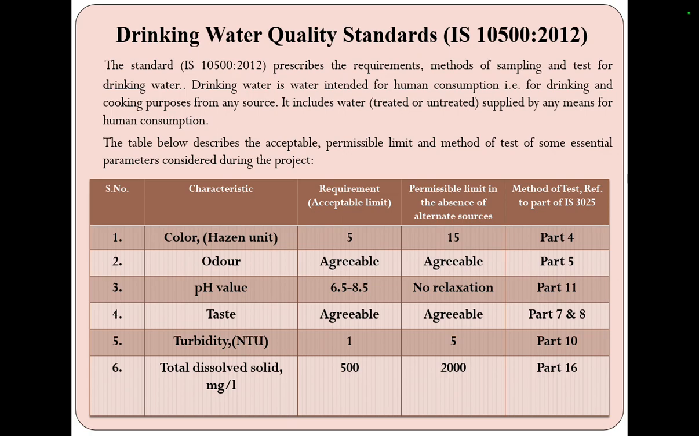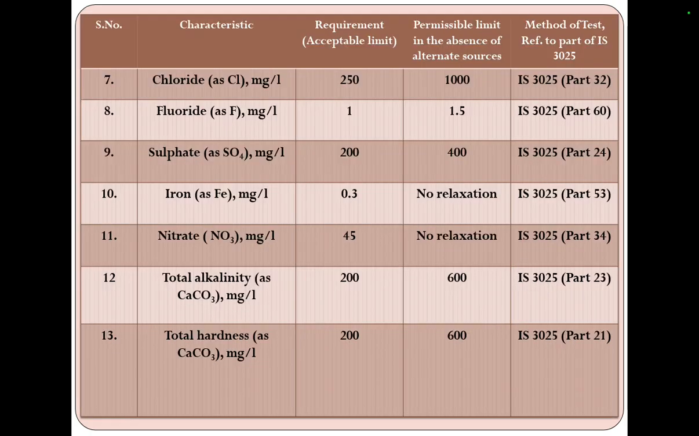The table below describes the acceptable and permissible limit and method of test for some essential parameters considered during the project: color, odor, pH, taste, turbidity, total dissolved solids. Its acceptable and permissible limits are given in the slides on the basis of IS code 3025. Chloride, fluoride, sulfate, iron, nitrate, total alkalinity, total hardness. Its acceptable and permissible limits are given in the slides.